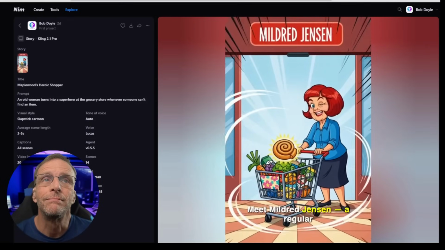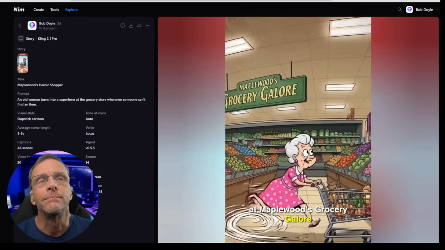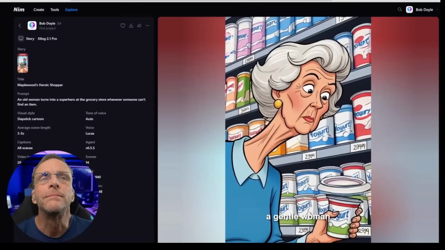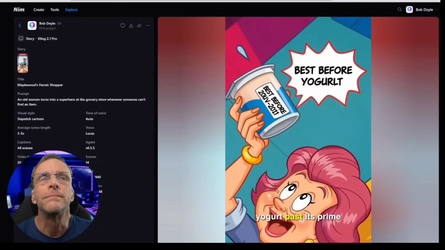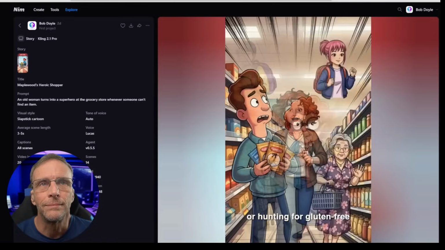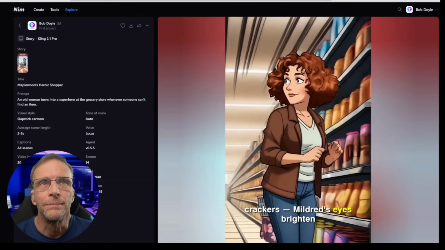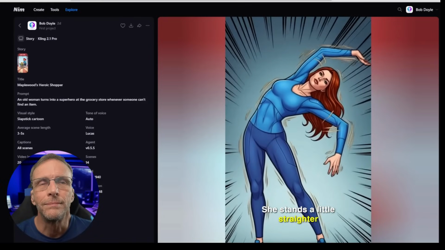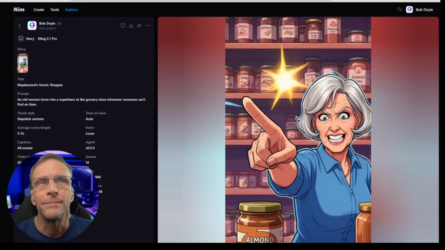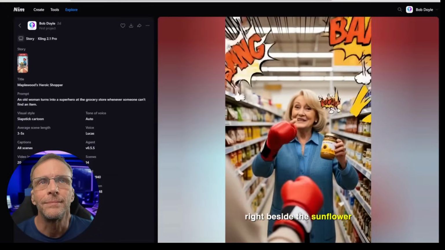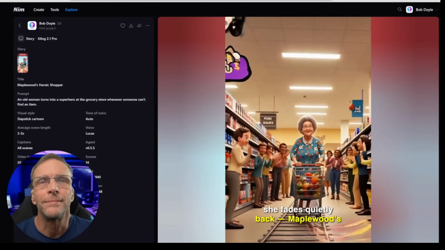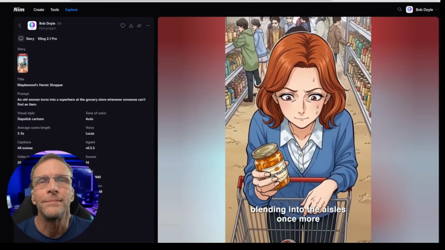Meet Mildred Jensen, a regular at Maplewood's Grocery Galore, floral cart in tow, cinnamon roll in mind. Most folks see just a gentle woman combing the shelves for yogurt past its prime. But when someone's lost, struggling with pudding mixes or hunting for gluten-free crackers, Mildred's eyes brighten. She stands a little straighter. Suddenly she's the locator, master of the store's secret map. Almond butter, aisle 7, middle shelf, right beside the sunflower butter, she'll say. Grateful smiles exchanged, she fades quietly back, Maplewood's most heroic shopper blending into the aisles once more.